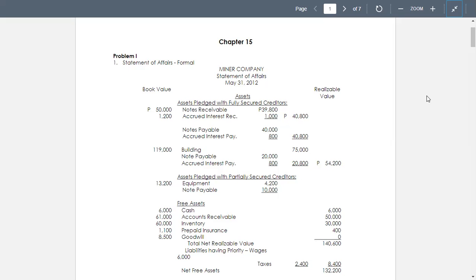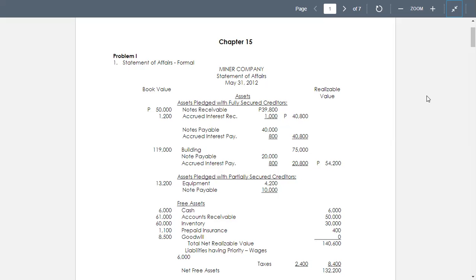On the notes payable, we now get a total of 40,800. That is with regards to the realizable value. Above, we have the notes receivable plus the accrued interest receivable. And down, we have the notes payable and the accrued interest payable for 40,800, including the accrued interest. So you now have your accrued interest payable.